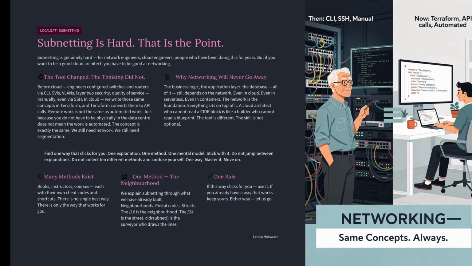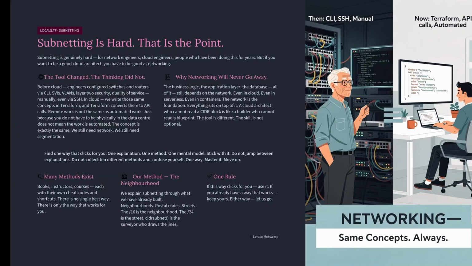Let us start with the most important one: the subnet math, cidrsubnet. This is one of the most important functions in all of networking Terraform. And I want to be honest with you. Subnetting is genuinely hard. Hard for network engineers, hard for cloud engineers, hard for people who have been doing this for years. But here is the truth. If you want to be a good cloud architect, you have to be good at networking and subnetting. That is uncomfortable because networking feels like the old world. But the business logic, the application layer, the database, all of it still depends on the network, even in cloud. Networking is not going anywhere, ever.